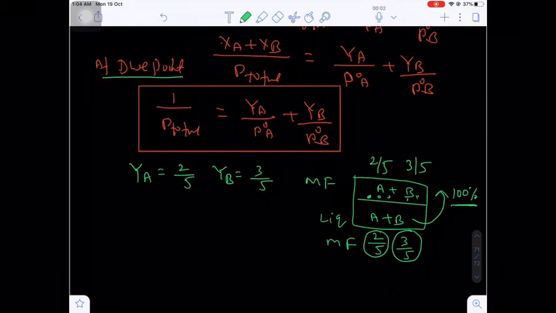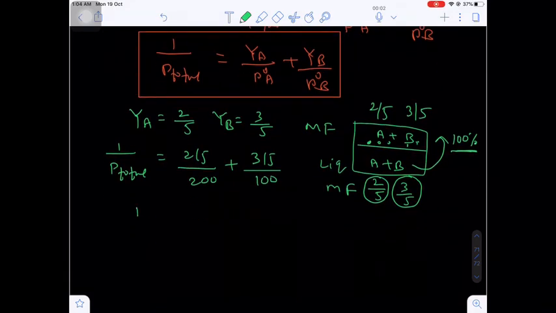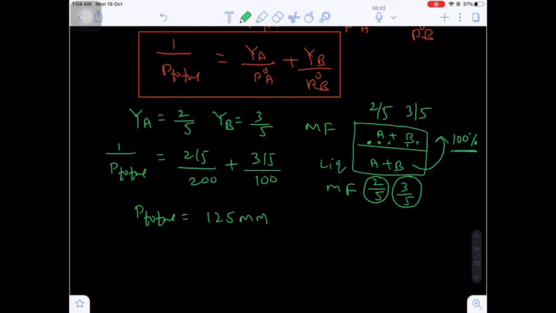Now Ya we know, Yb we know. Are you getting my point? Now what will be the total pressure? Here 1 by total pressure to be calculated is equal to Ya, 2 by 5, divided by P naught A, that is 200, plus Yb, 3 by 5, divided by the vapor pressure of pure toluene, that is 100. So after simplification you will get the total pressure equal to 125 mm of Hg. Are you getting my point?